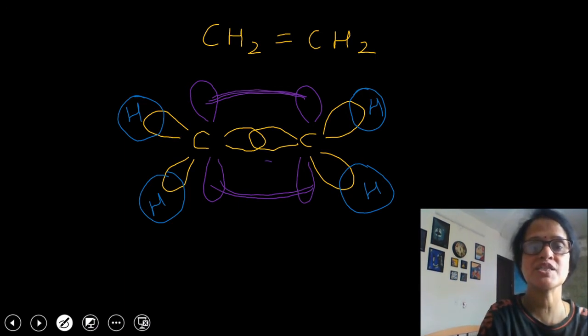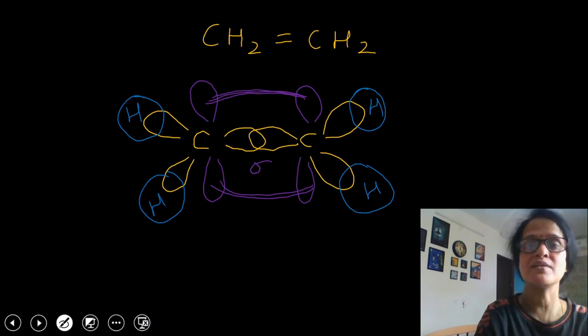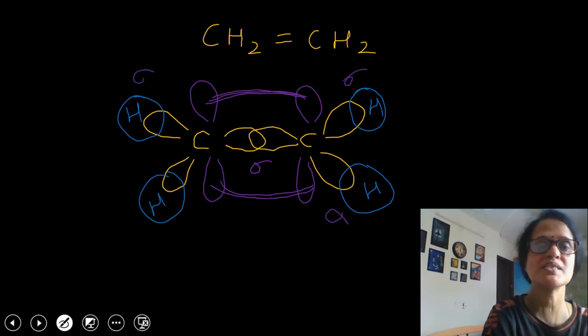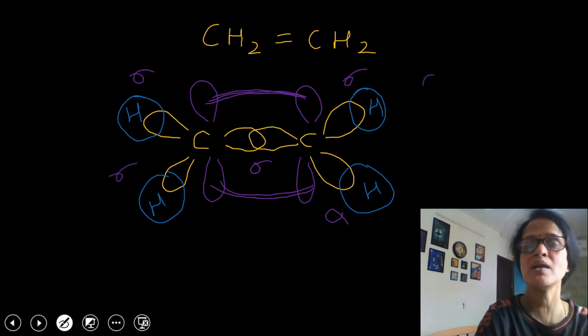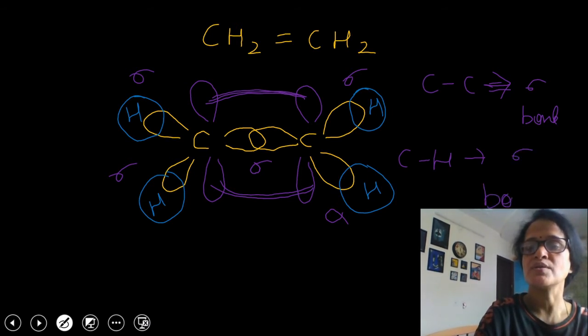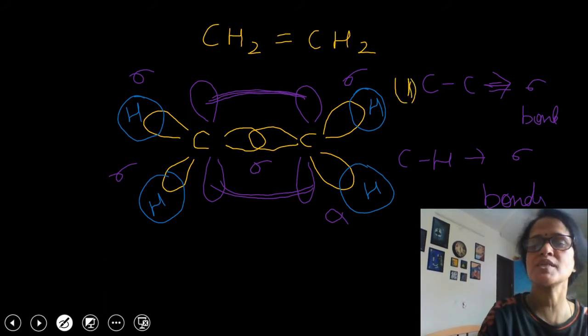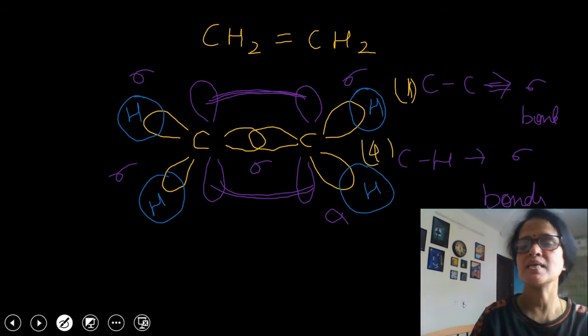You can see here a sigma bond is formed by head-on overlapping. So one carbon-carbon sigma bond is present. And this is also a sigma bond, you can see. So 2 C-H sigma bonds this side, 2 C-H sigma bonds this side. So it consists of 1 carbon-carbon sigma bond and 4 C-H sigma bonds. So it is clear to you. I'm writing here 1 carbon-carbon sigma bond and 4 C-H sigma bonds.